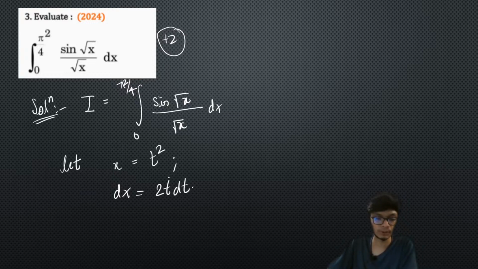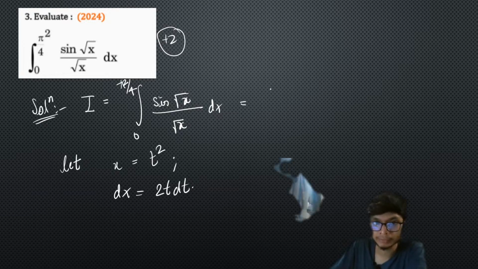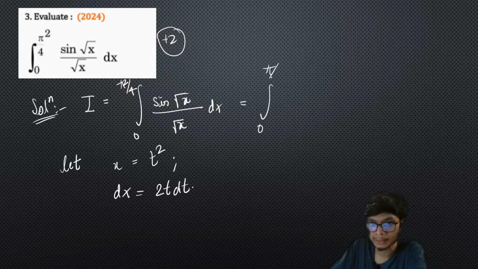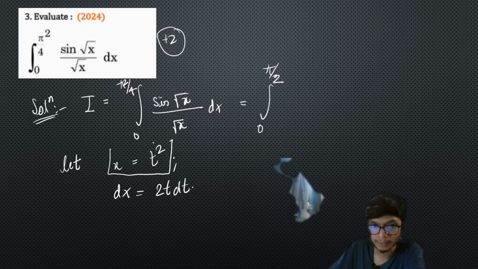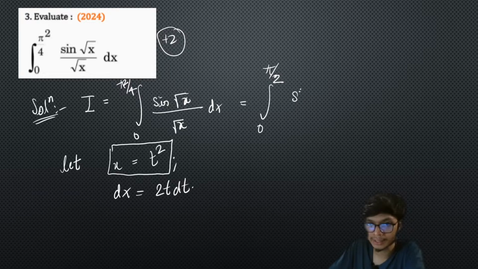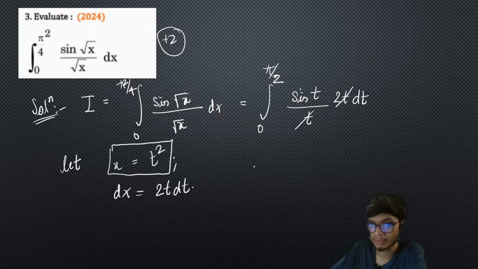So we will have dx equal to 2t dt, and if you have this part clear, then on substituting back into the integral, we'll have it of the form 0 to pi by 2, because your limits will now change as per the new variable, right? So over here I will have sine of t by t. Now in place of dx I will put 2 times t dt, right? Now the advantage of doing this, the t and t get cancelled out, and you will have the answer as 2 times the integral 0 to pi by 2 of sine t dt, right?